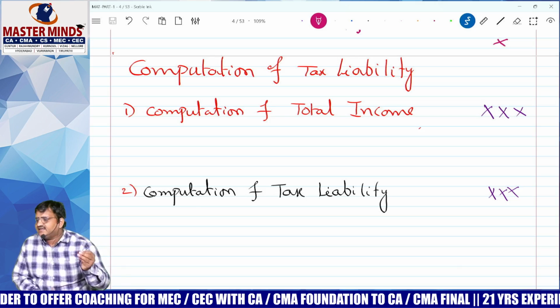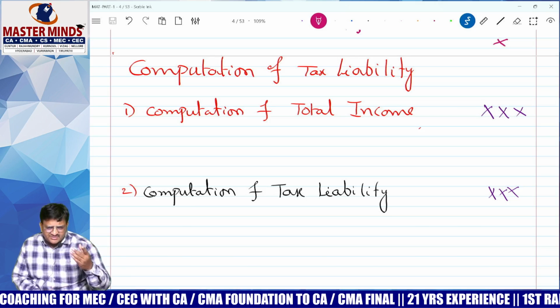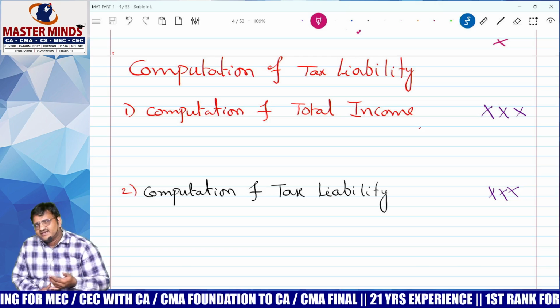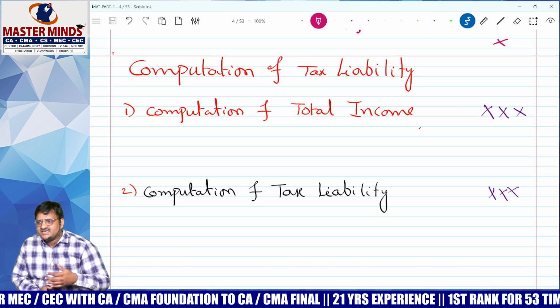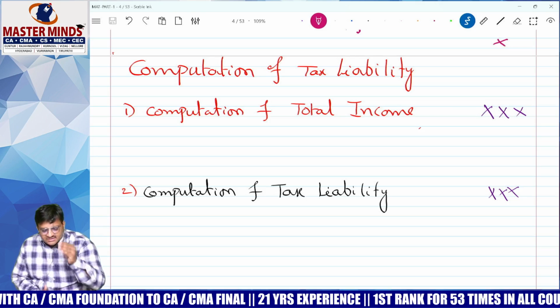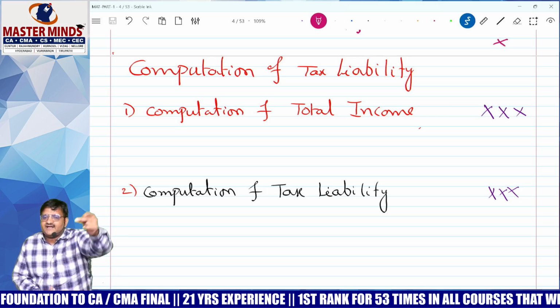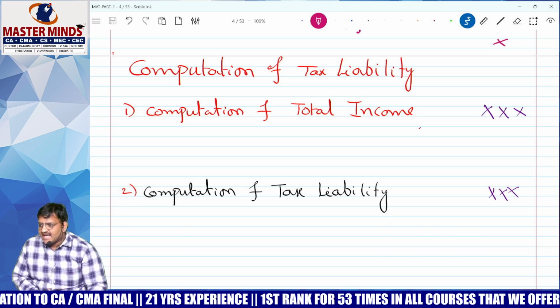After that, certain deductions. Deduction 80C not applicable. 80C series not applicable, companies not applicable, right? 80D not applicable. 80G applicable. Like that, some sections are applicable. Certain deductions you can claim, after that you will get total income. That is step number 1. Clear? Step 2, tax liability.